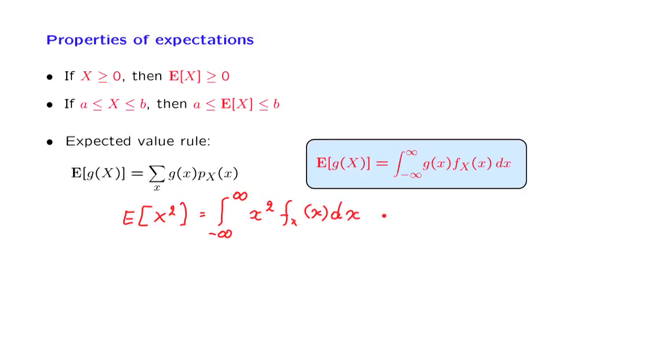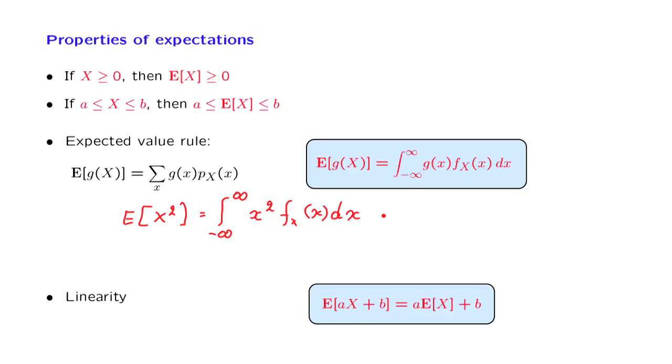Finally, a most important property of expectations is linearity. Linearity is still true for continuous random variables as well, and the way it is derived is exactly the same as in the discrete case, namely we apply the expected value rule to this function of the random variable x and separate out the various terms.